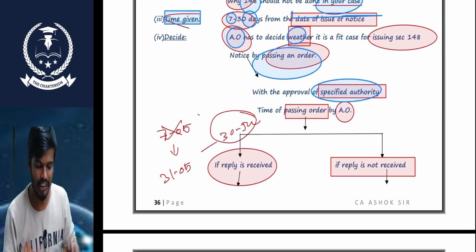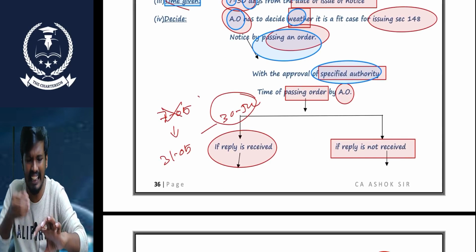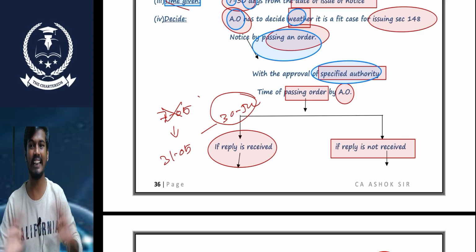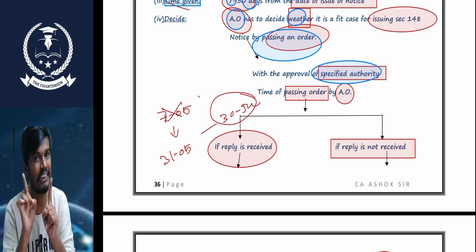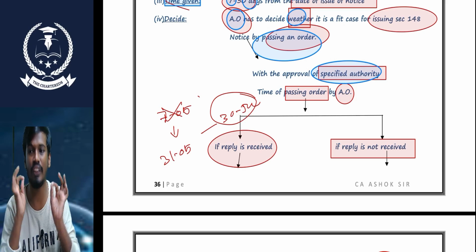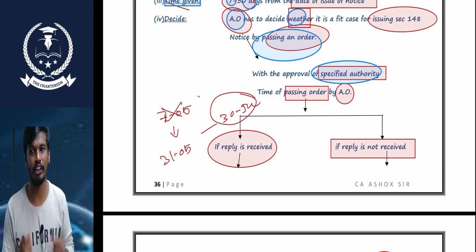Okay, now what is the time limit for passing this order under section 148A? Sir, in 148A, I pass the order on whether the case is fit or not. That's it. I'm not giving any notice to produce information. In 148A, I'm passing the order on whether this case is fit under section 148 and for 147 or not. So what is the time limit to pass this order?